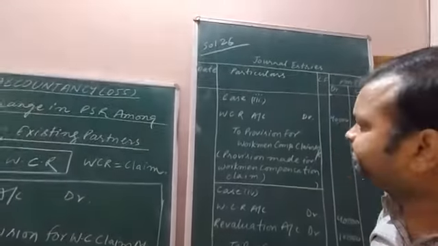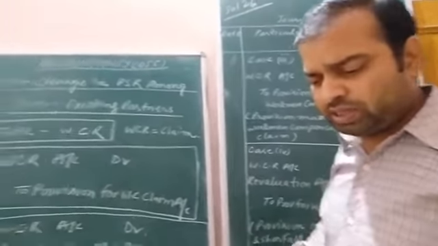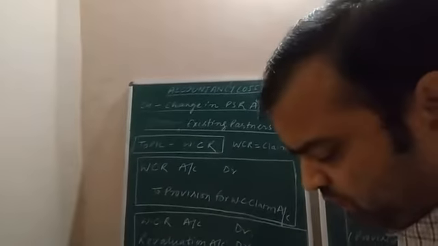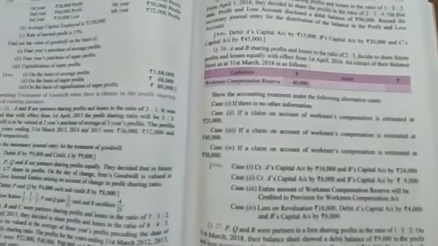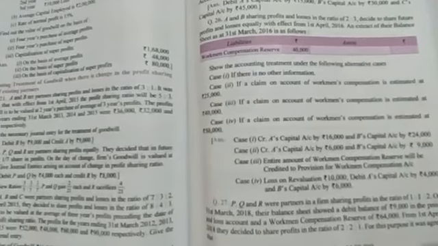First of all see question number 26. Just have a look over the question. Once again I am showing you this question. The 3rd and 4th case is left, which I will explain today.